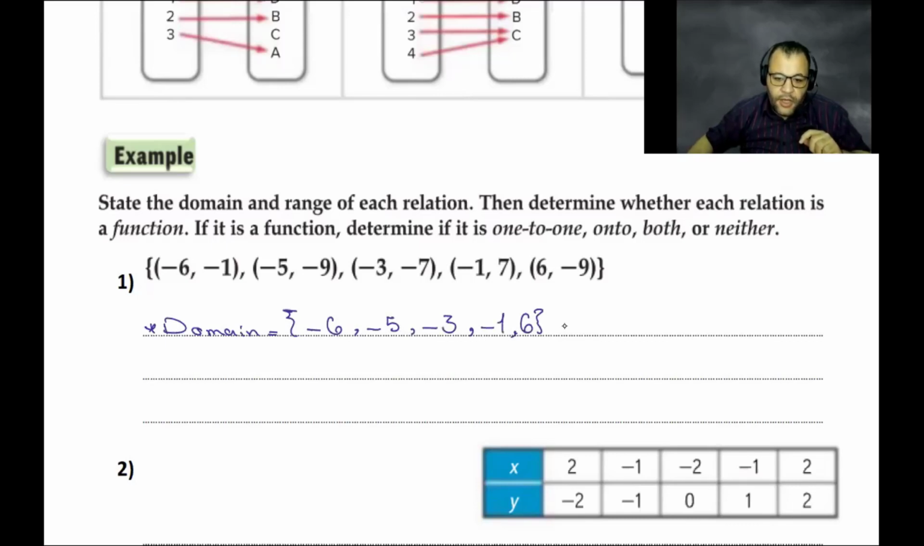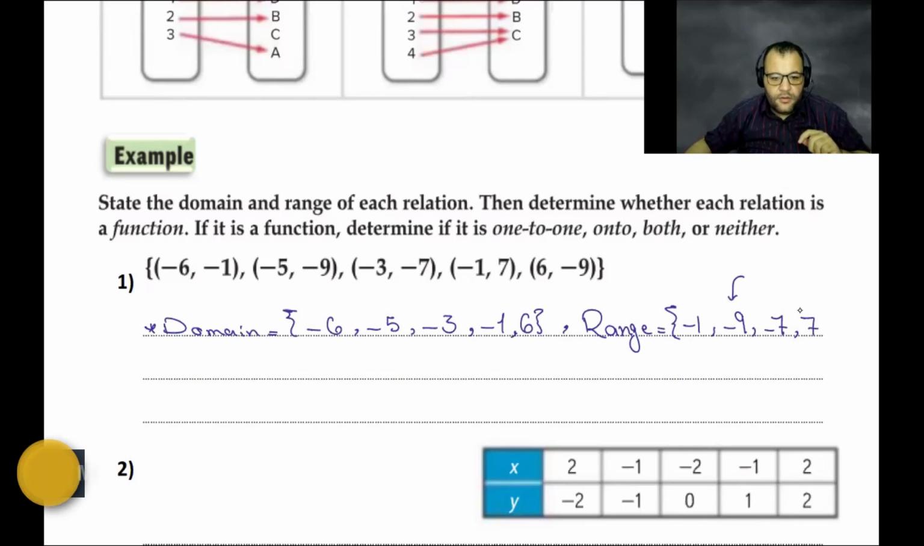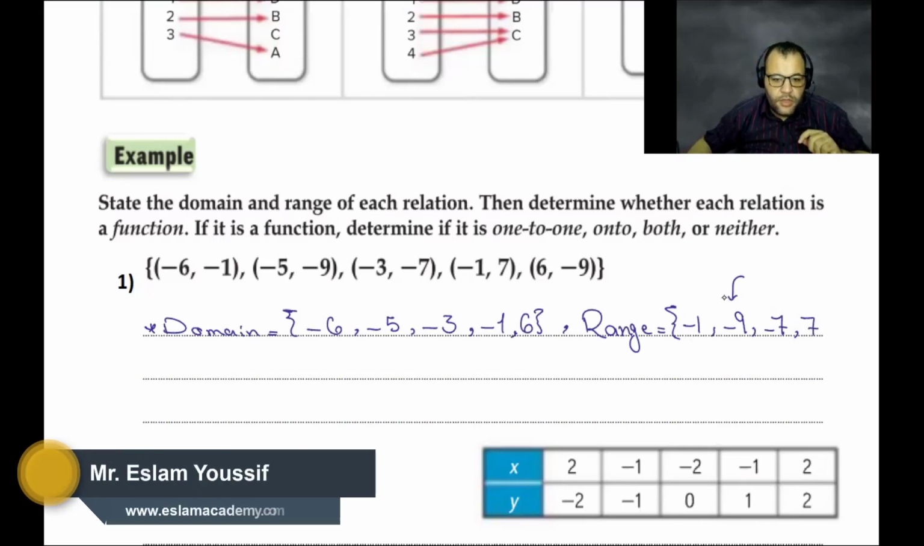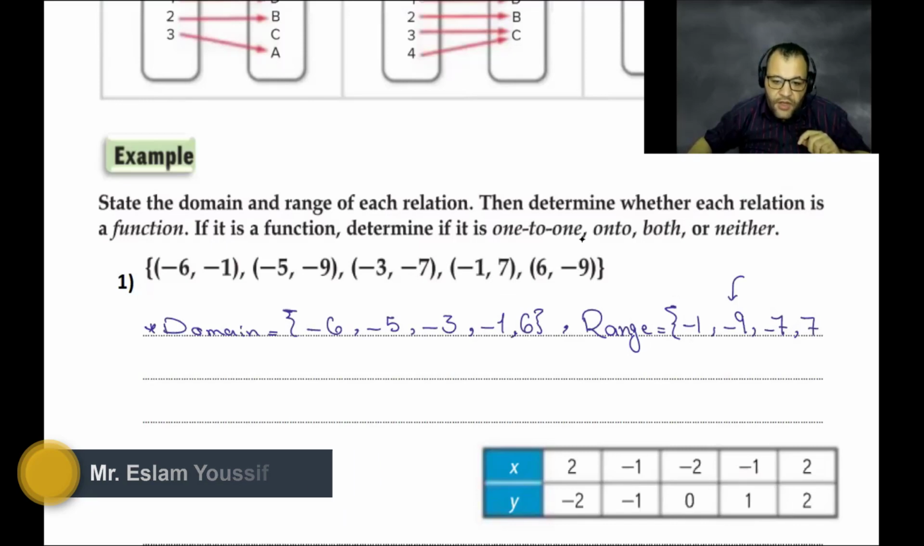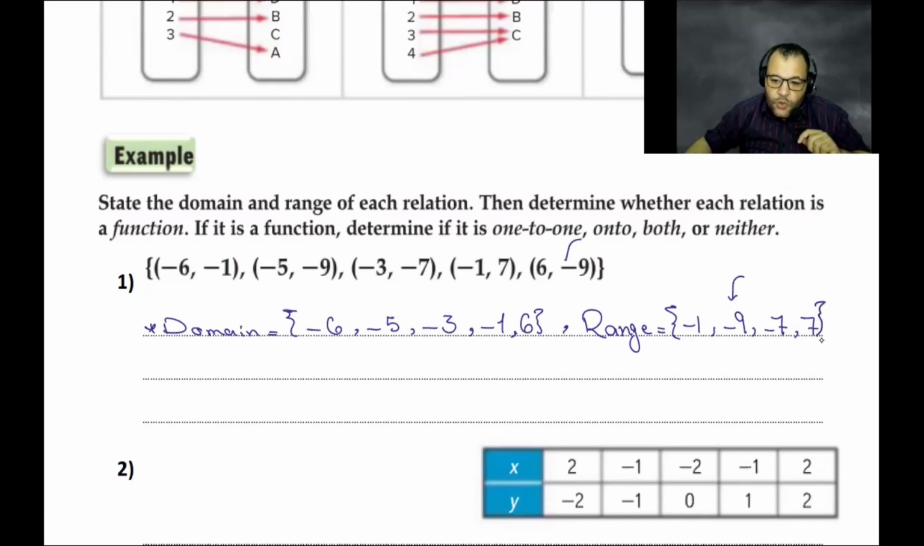So now we need to find the range: -1, -9, -7, and 7. Oh wait, 7 is repeated. We end at 7, because -9 is repeated. My bad, -9 is repeated, so we'll stop for this one.